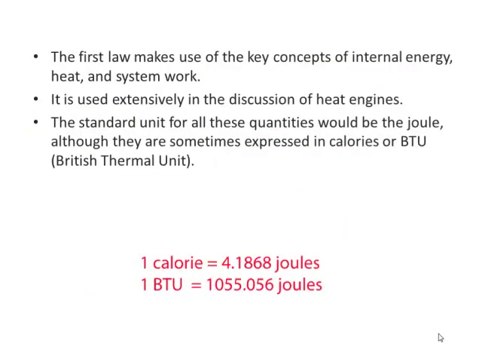The first law makes use of the key concepts of the internal energy, heat, and system work. It is extensively used in the discussion of heat engines, and the standard unit for all these quantities would be the joule, although they are sometimes expressed in calories or British thermal unit. Here is the relation between calorie and joules. 1 calorie is equal to 4.1868 joules, and 1 British thermal unit BTU is equal to 1055.056 joules.